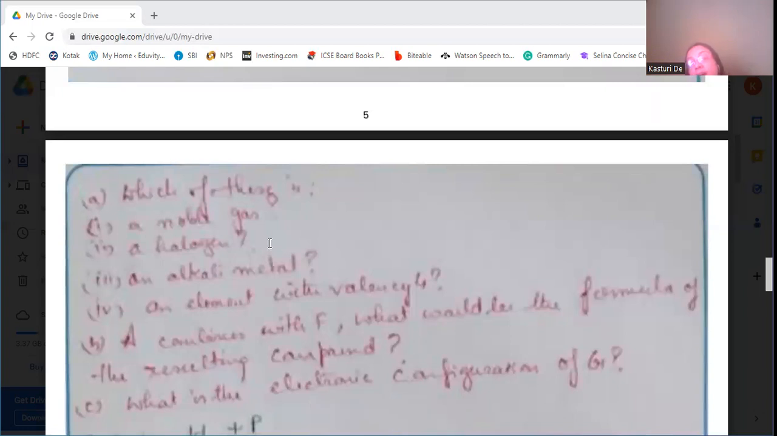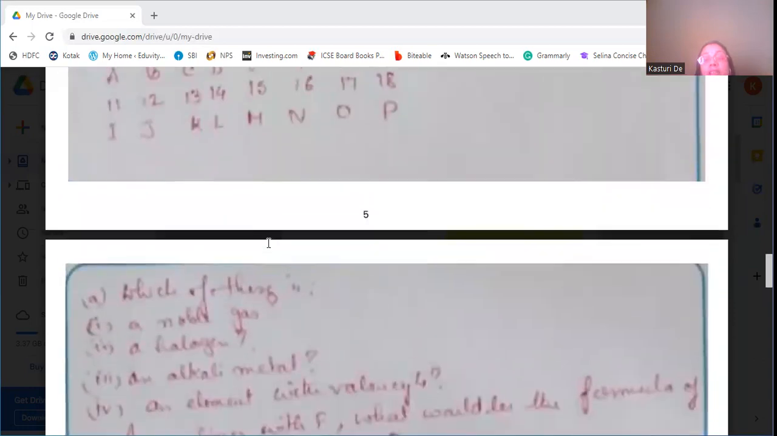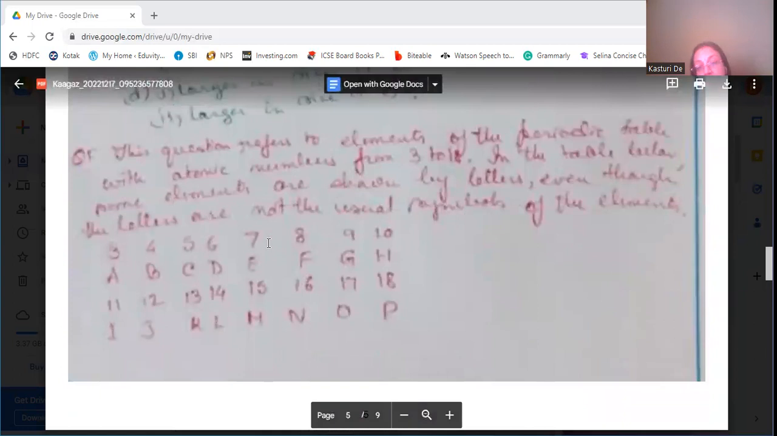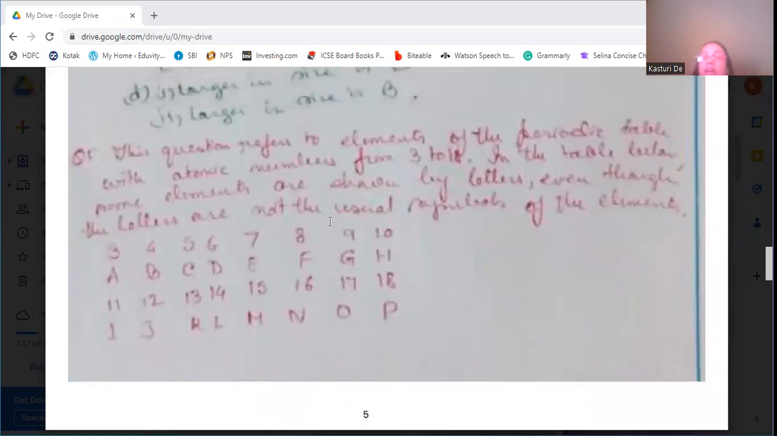A combines with F, what would be the formula of the resulting compound? What is the electronic configuration of G? Okay. So which one is a noble gas? H and P. If the atomic number is 10, that means the electronic configuration will be 2 and 8. So H has electronic configuration of 2 and 8, which means the outer valence shell is complete. Therefore, that is an inert gas.